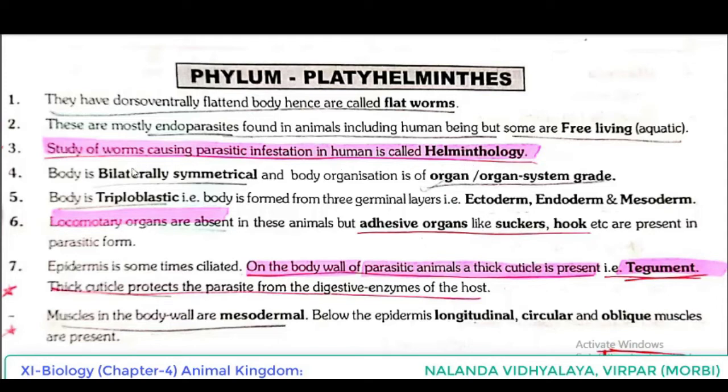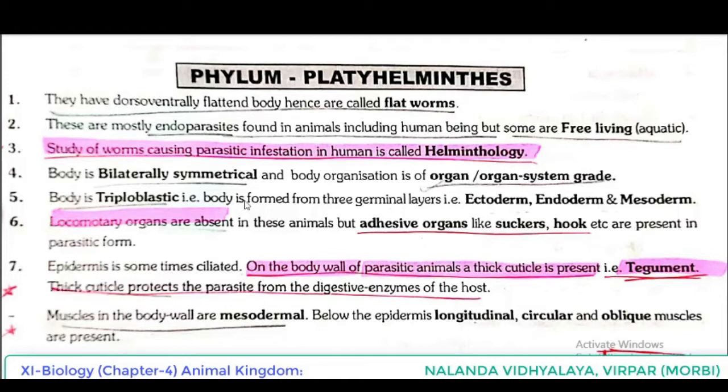Note down the point, that is very important. Next point, body is bilaterally symmetrical and body organization is organ or organ system grade in some species. Next point, body is triploblastic.